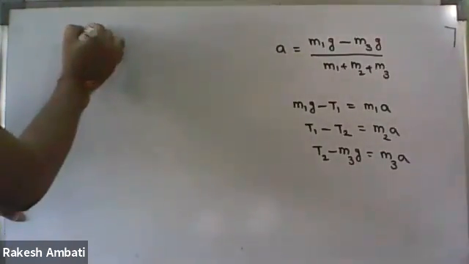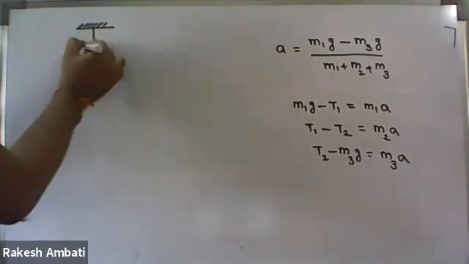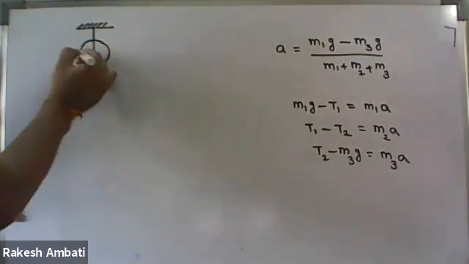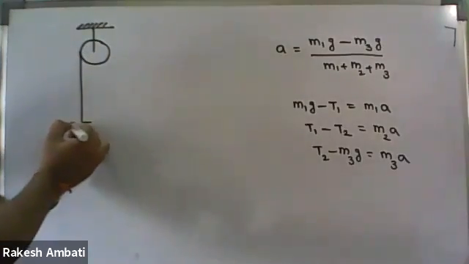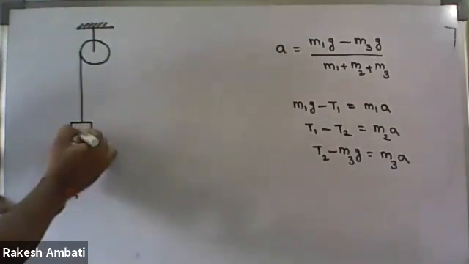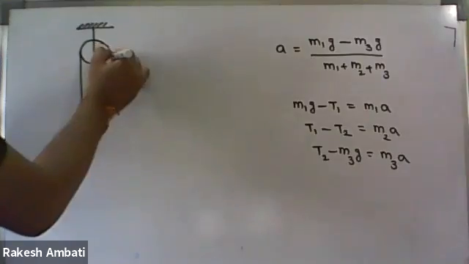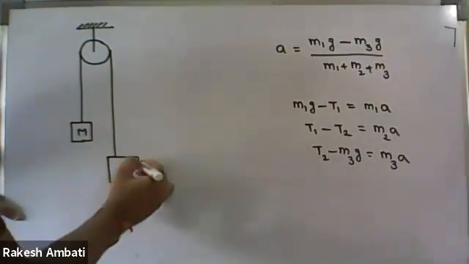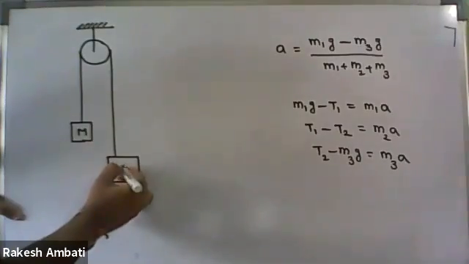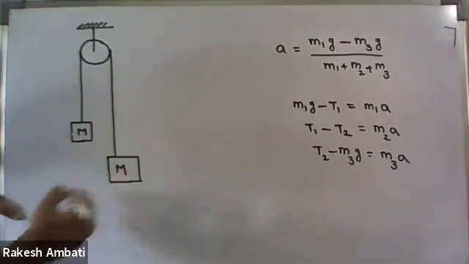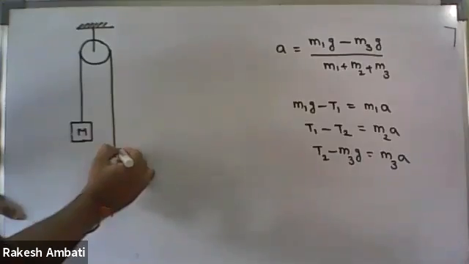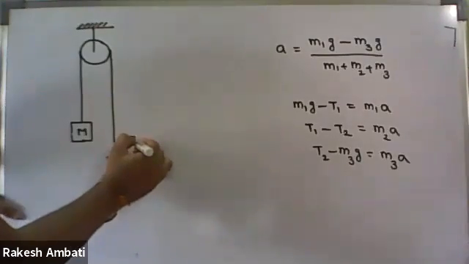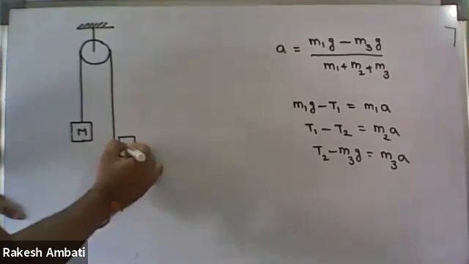Next question. For example, it is a fixed pulley. This block has mass capital M, and here the same mass, capital M. But here we kept another small block, small m.